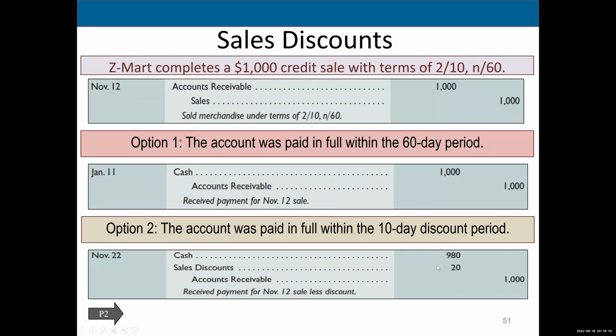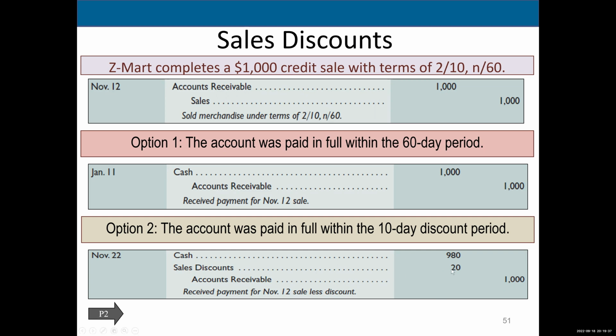1,000 times 2% would be 20. And you can also double check this too. You know that if you're getting a 2% discount, you're paying 98%, right? So what's 98% of 1,000? Well, 980. So there's different ways you can do it. Probably this is one way. You would say, okay, accounts receivable, credit 1,000, figure out the discount. Well, what's 2%?